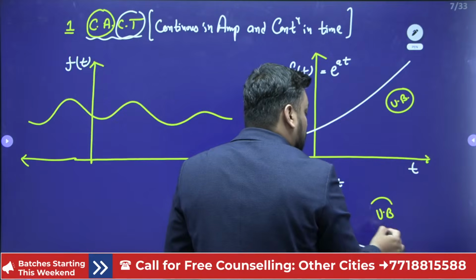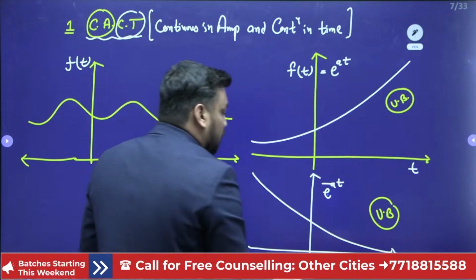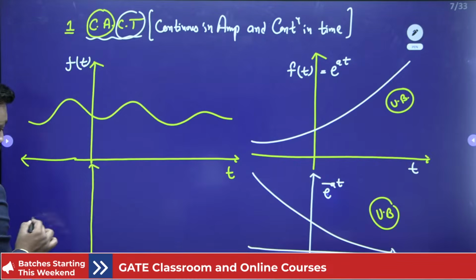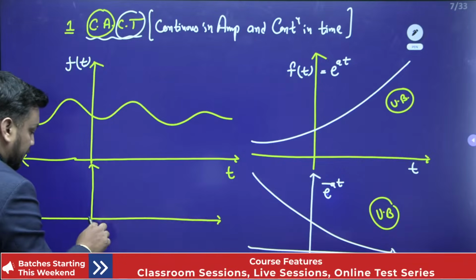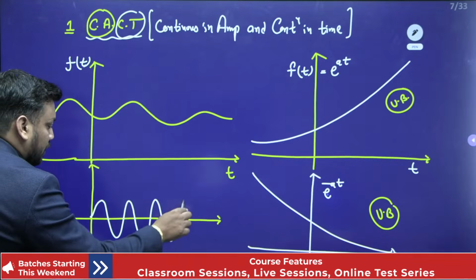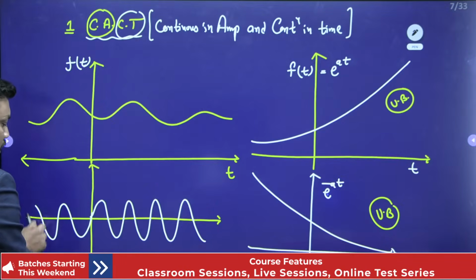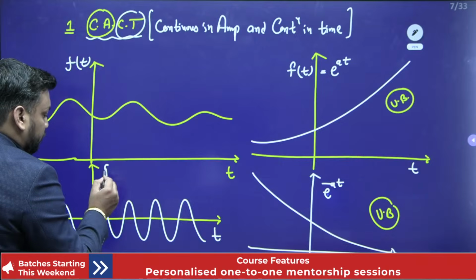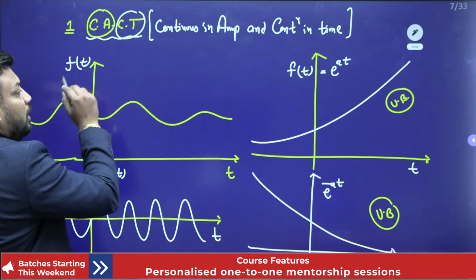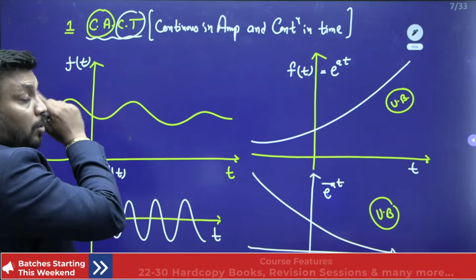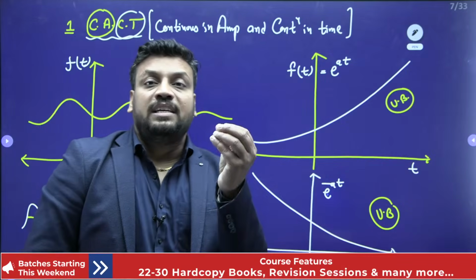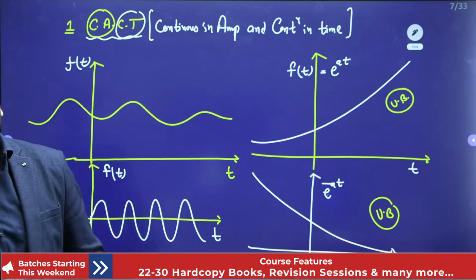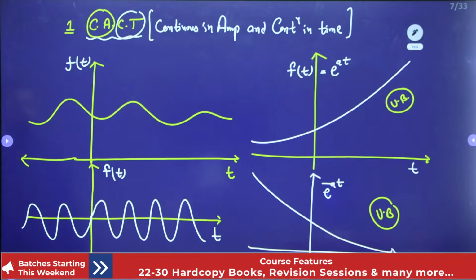If any signal goes to infinity at any value of time, it will be referred to as an unbounded signal. The sinusoidal signal will also be represented as a CACT signal. CACT stands for continuous in amplitude and continuous in time. This is my f of t with respect to time, and all four are examples of a CACT signal.